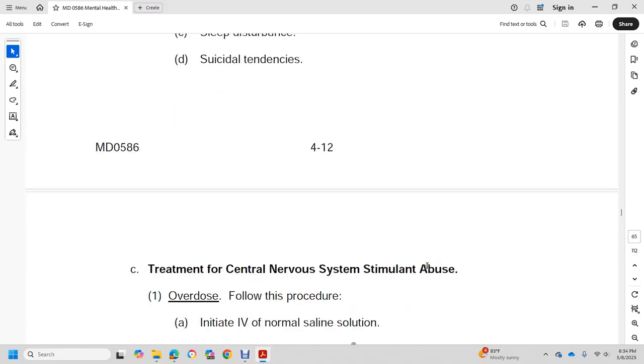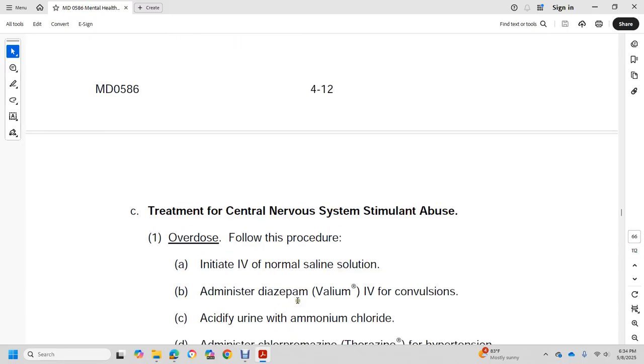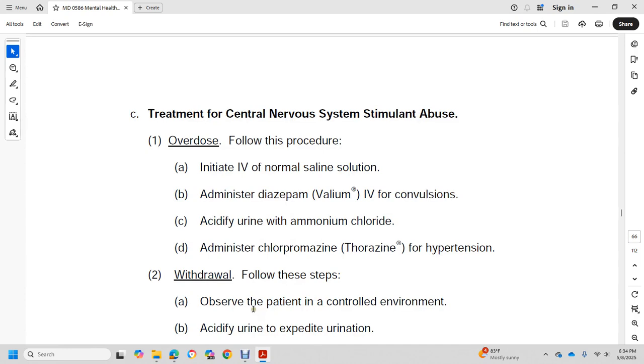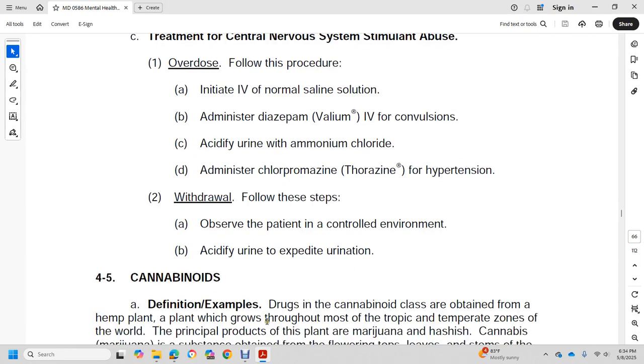Treatment of central nervous system stimulant abuse and overdose: initiate normal saline solution, administer diazepam for convulsions, give acidified urine with ammonium chloride, and administer atropine for hypertension. For withdrawal, follow these steps: observe the patient, keep a controlled environment, and acidify urine to expedite urination.